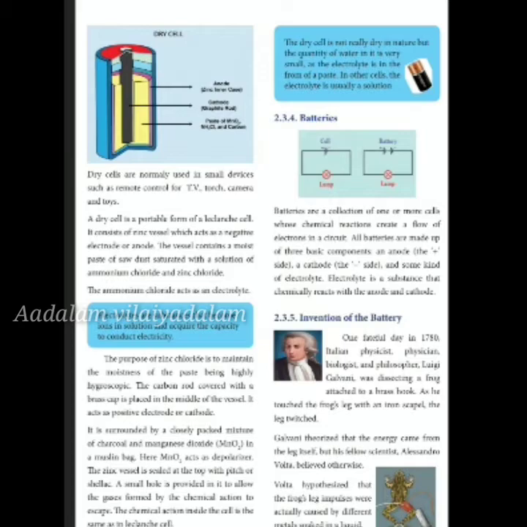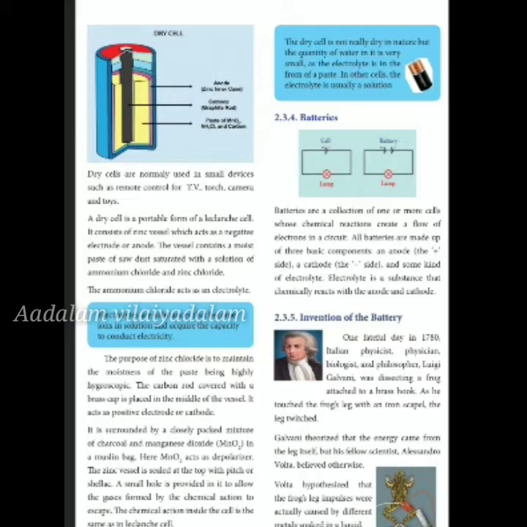This cell contains a zinc vessel which acts as a negative electrode or anode. The zinc inside this inner case acts as an anode. The next vessel contains a moist paste of sawdust saturated with a solution of ammonium chloride and zinc chloride. In this, ammonium chloride acts as an electrolyte. Electrolytes are nothing but substances that become ions in solution and acquire the capacity to conduct electricity. This you will learn in detail in the upcoming classes.